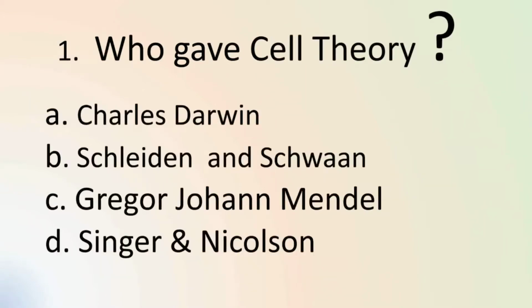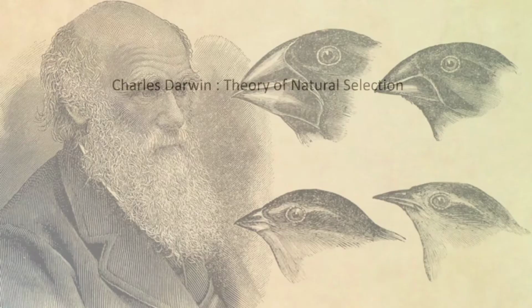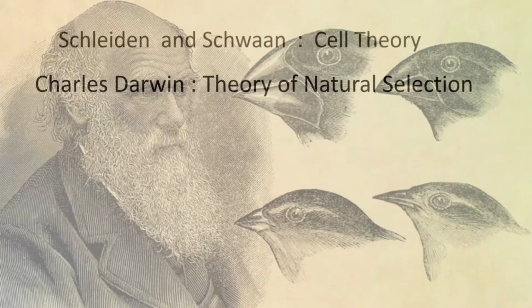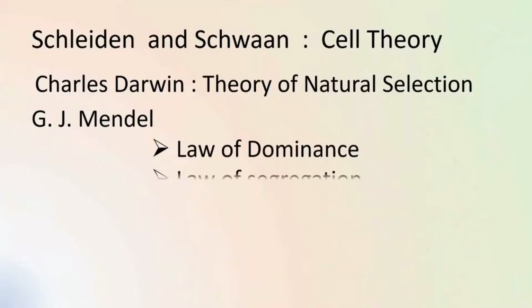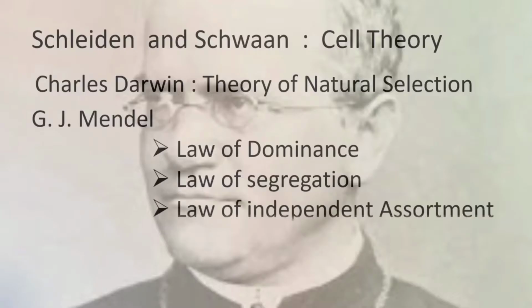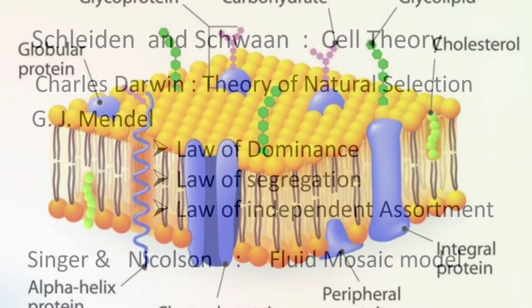Cell theory was given by Schleiden and Schwann in 1838-1839. It states that cell is the smallest structural and functional unit of life. Charles Darwin gave a theory of natural selection. Gregor Johann Mendel gave 3 laws of heredity, namely law of dominance, law of segregation and law of independent assortment. Similarly, Singer and Nicolson gave fluid mosaic model of cell membrane.